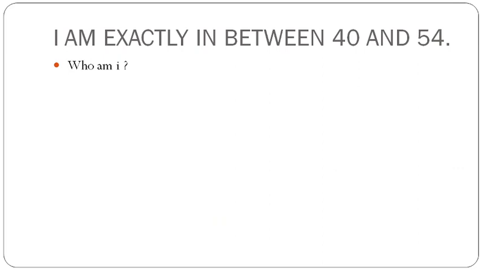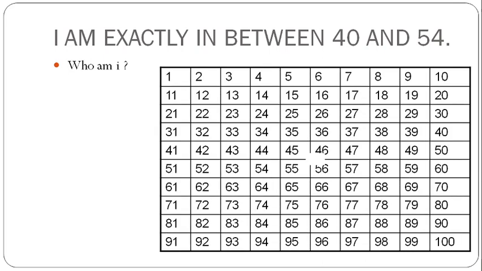I am exactly in between 40 and 54. Who am I? We can take the help of number table. Here first step should be find out the number between 40 and 54. In this case we may face problem while doing it from the number series. So in this type of question we can take the help of mathematical operation. Okay, so what should be our first step? Our first step should be find out the difference between the numbers given. Here we can subtract 40 from 54 and find out the difference, that is 14.